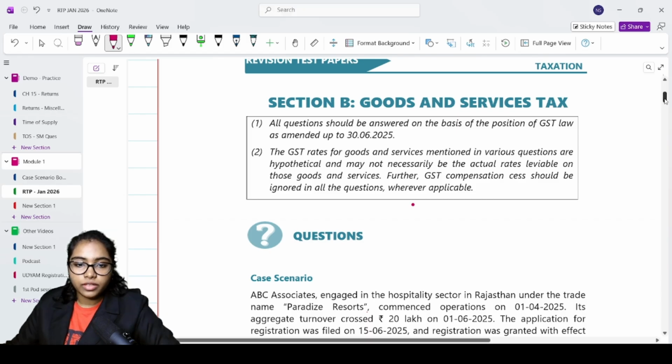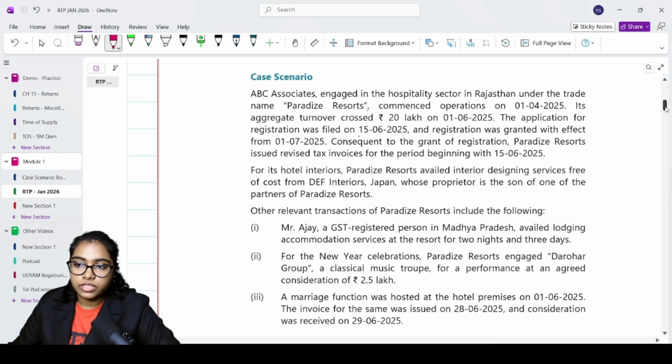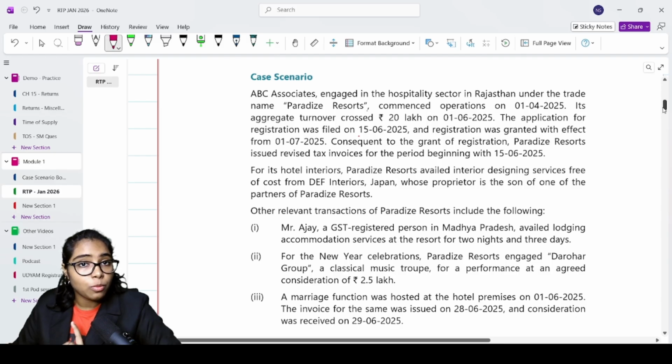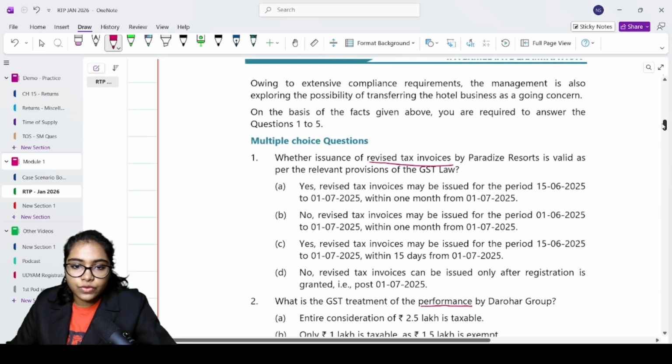So we begin with case scenario. As I have said before, whenever you're going for case scenarios, first go through the questions so you know exactly what you need to pay attention to. You know what they're expecting. And then when you come back to the case scenario, you get a better picture of the entire question. So let's go through the questions first.